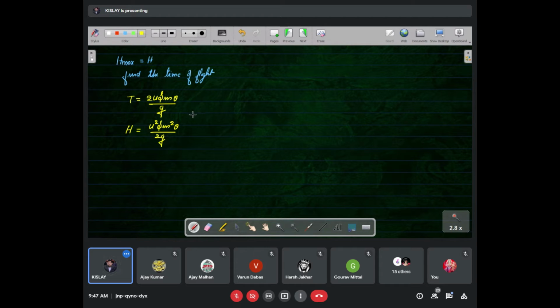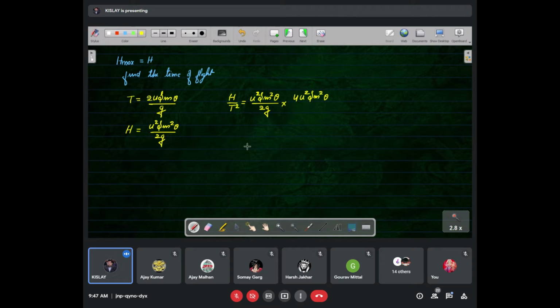Now, if we divide these, h upon t square, this will be u square sine square theta upon 2g, and it will be multiplied by 4 u square sine square theta.